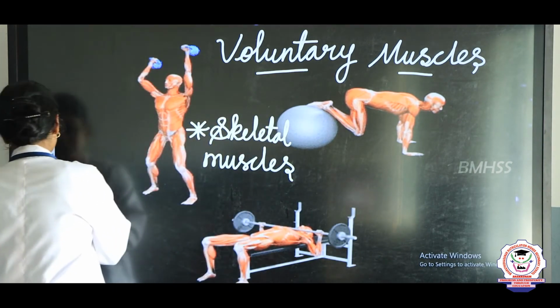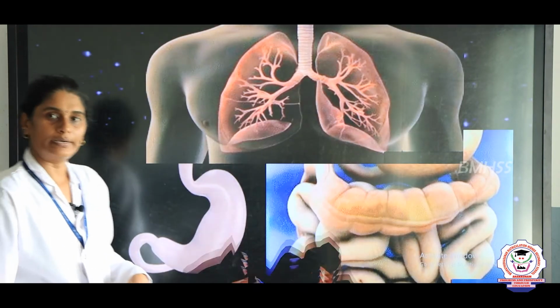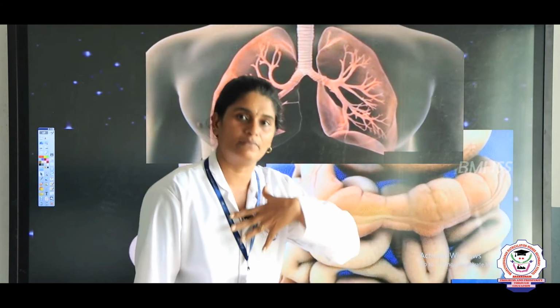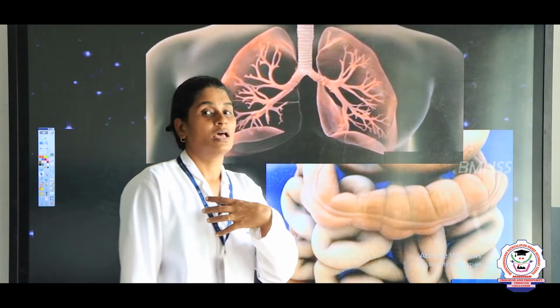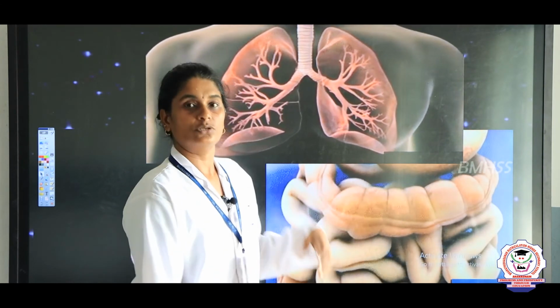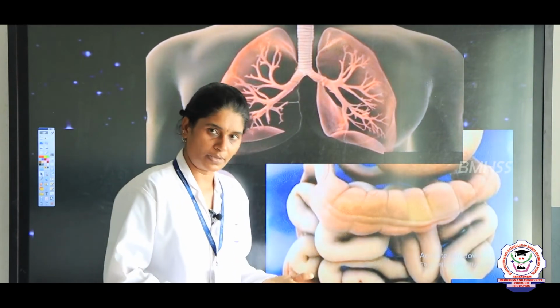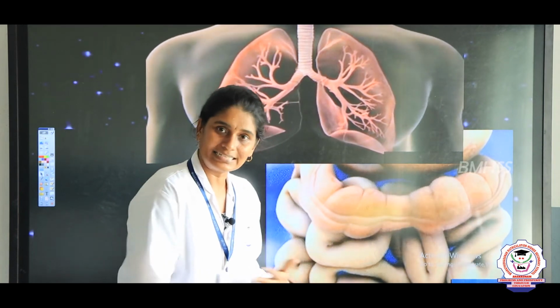Now, let us see about the involuntary muscles. What are involuntary muscles? Involuntary muscles are the muscles that are not under our control, for example, our stomach, lungs, kidneys, intestine. Can you control your stomach, your lungs, your intestine?